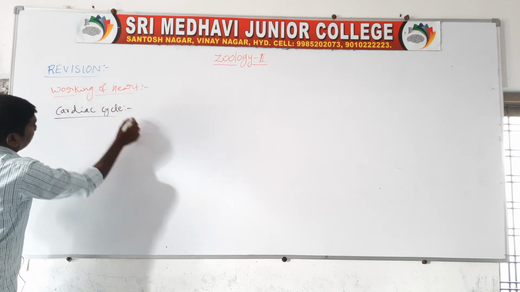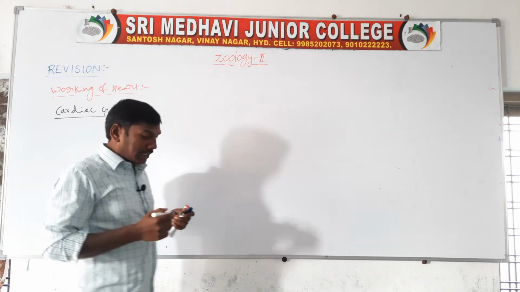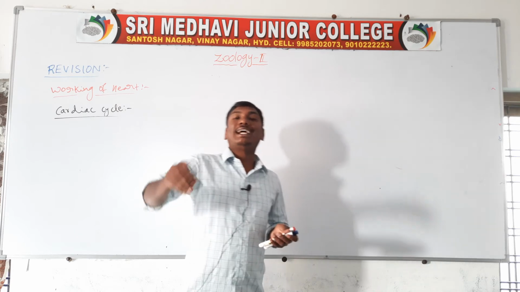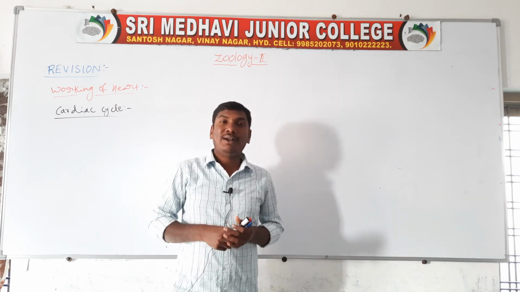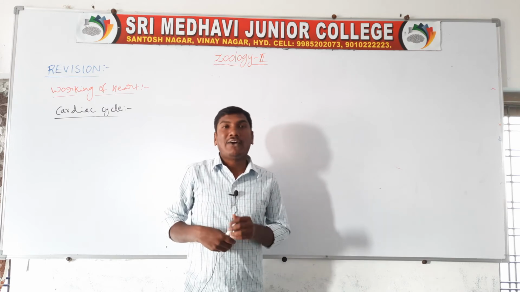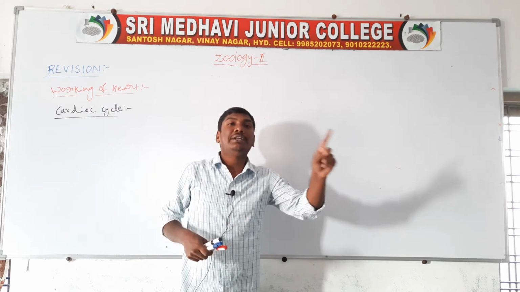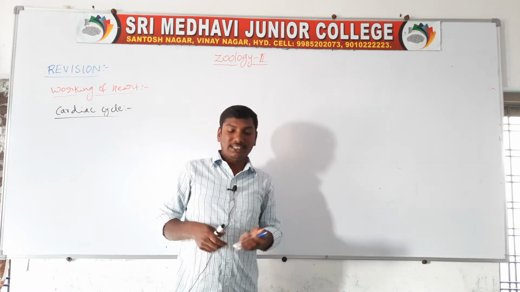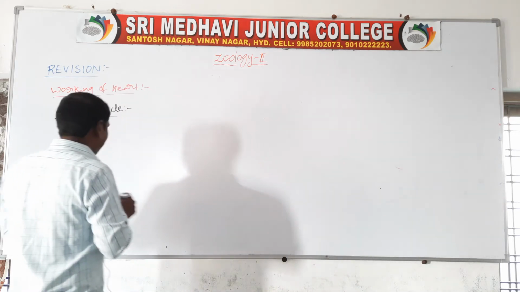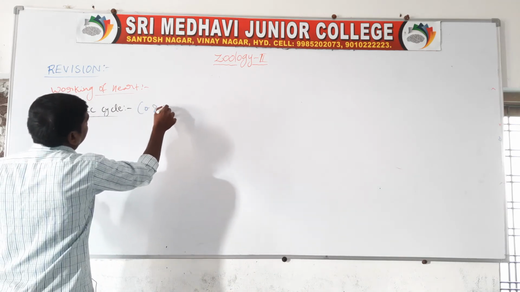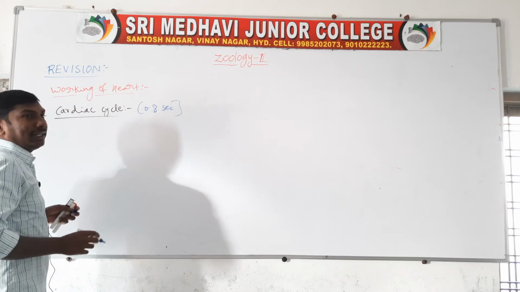The cardiac cycle is the period from the beginning of one heartbeat to the beginning of the next heartbeat. This time period is called the cardiac cycle, and it lasts 0.8 seconds.